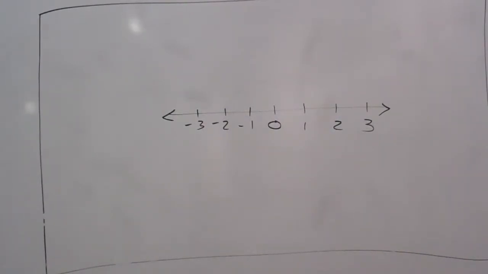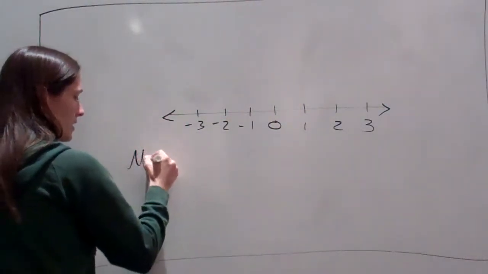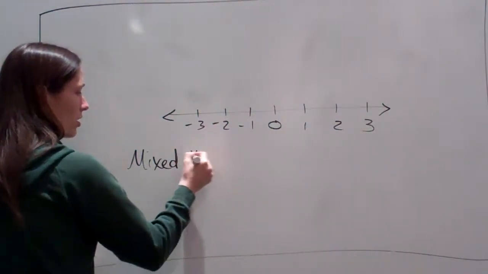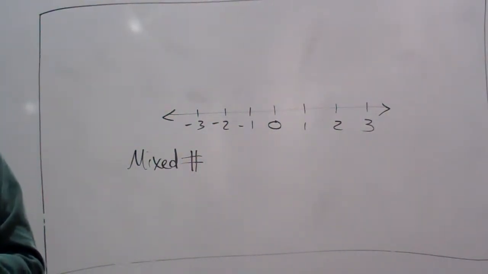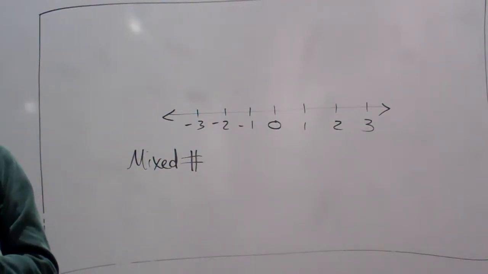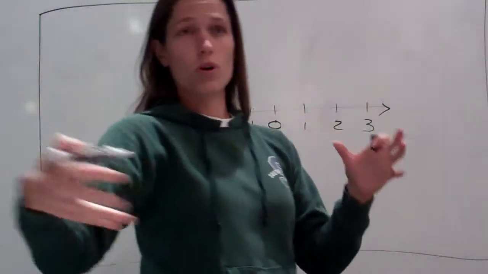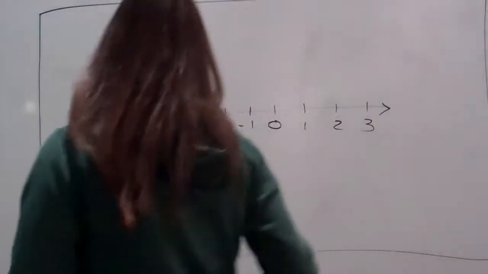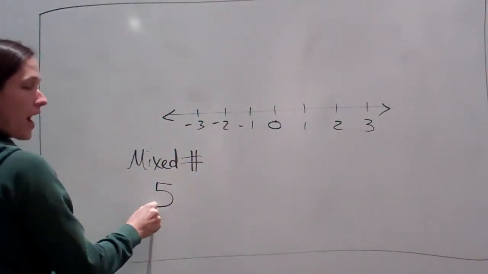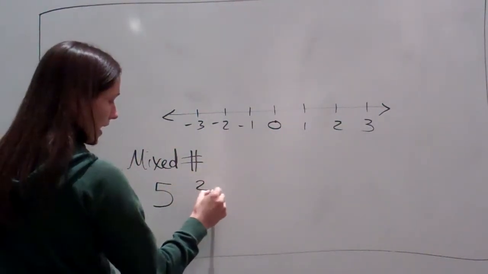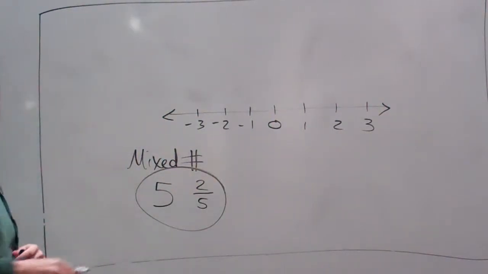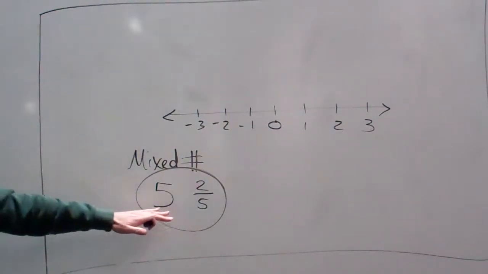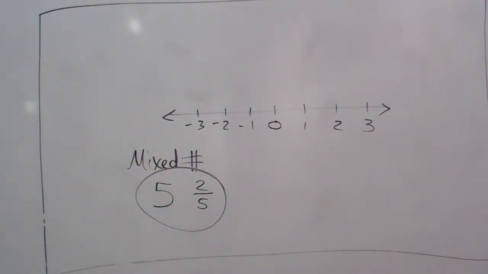Okay. Now, the first thing I want to talk about is a mixed number. Before we even get into this, what is a mixed number? A whole number and a fraction. So it's not just a whole number, 5, and it's not just a fraction, 2/5, but it's mixed. It has a whole number and a fraction. This will be 5 and 2/5.